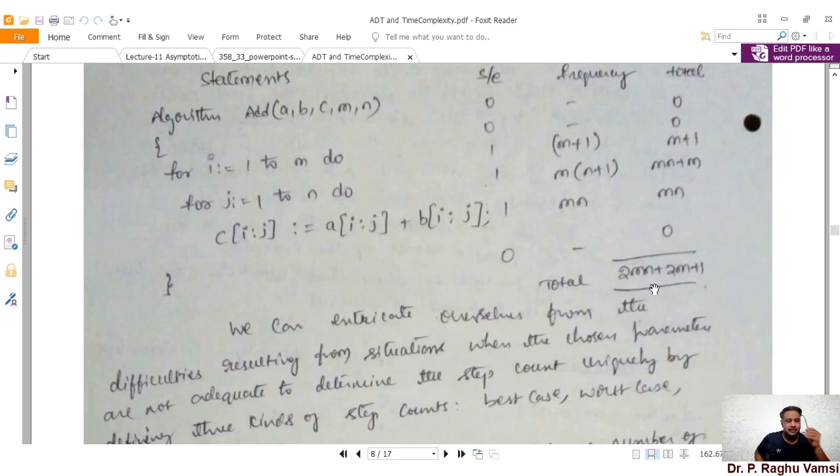The reason is that our computers have multiple CPUs. That means your CPU will consist of 2 cores, 4 cores, or 6 cores, or maybe 8 cores. So each and every core will do its own independent tasks. That is the reason whatever is the maximum time will be considered as the time complexity.